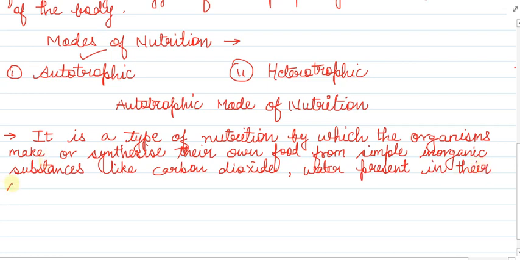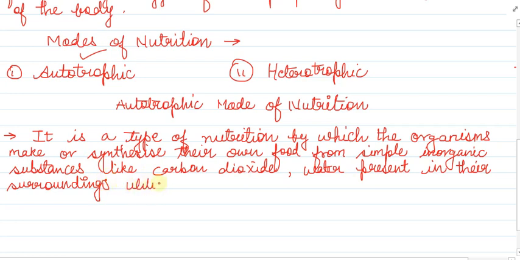Whatever these things are there, carbon dioxide, water, these are present in their surroundings. Whose surroundings? Living organism surroundings, and they are the simple inorganic substances. So it is a type of nutrition by which the organism makes or synthesizes their own food from simple inorganic substances like carbon dioxide, water present in their surroundings.